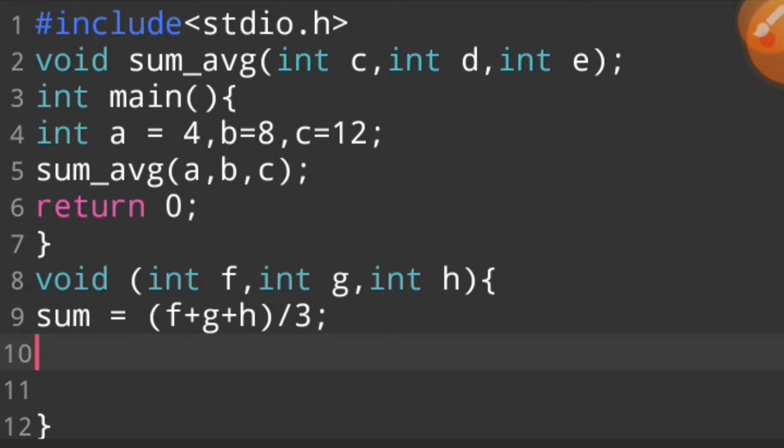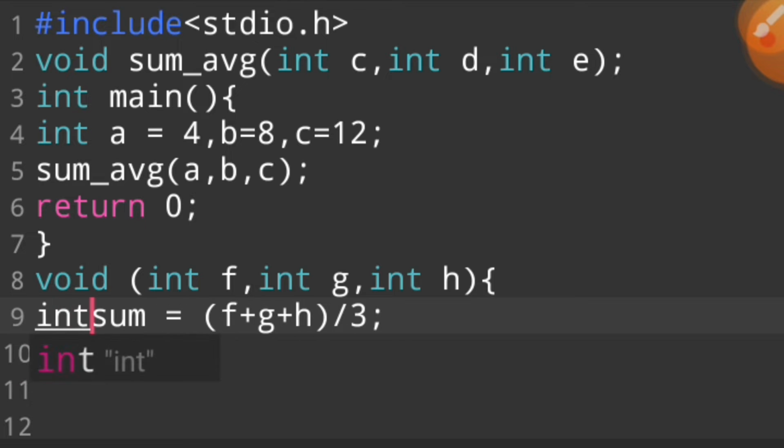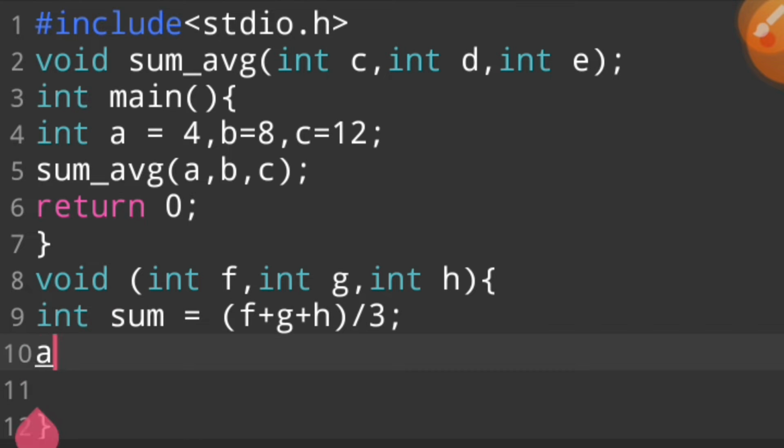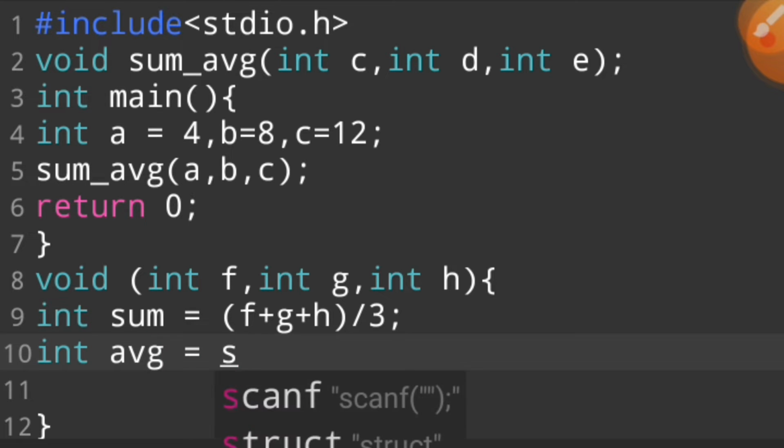The formula of sum is add all the operands and divide by the number of operands. First of all we say int sum, and then int avg, meaning average. So the formula of average is sum divided by 2.